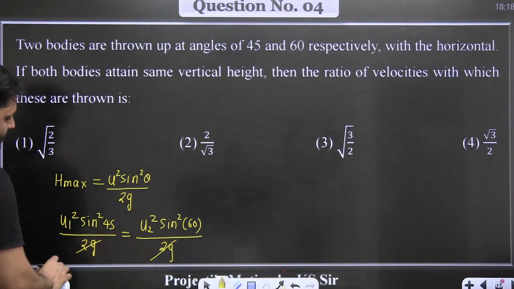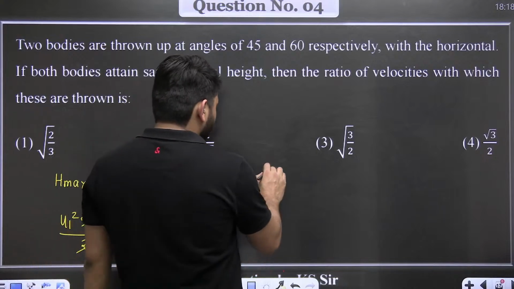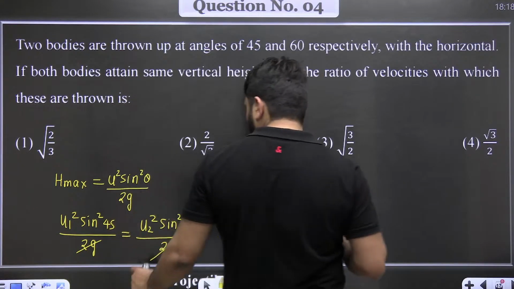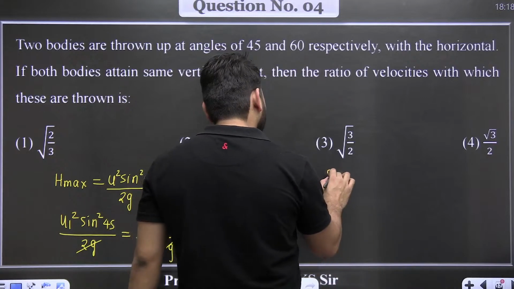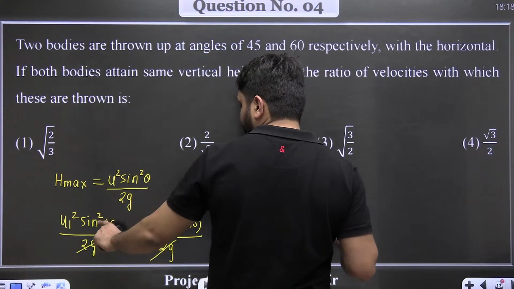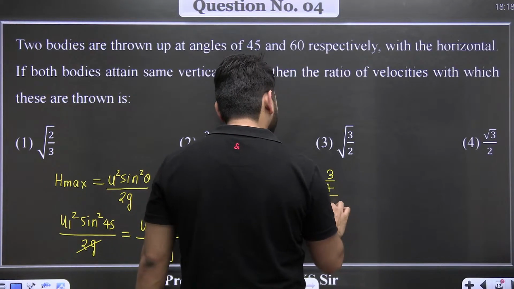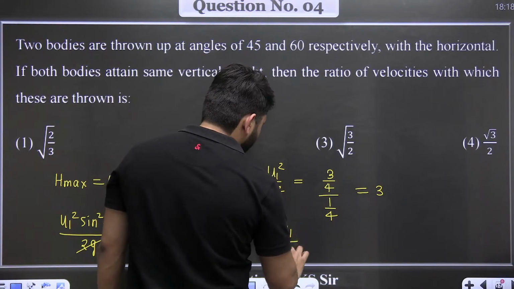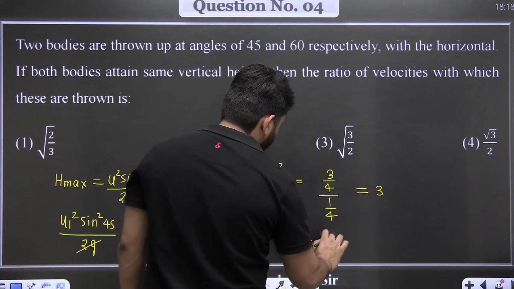So 2g and 2g get cancelled out. u1 square divided by u2 square comes out to be 3 divided by 4 over 1 by 4, so this comes out to be 3. So u1 upon u2 comes out to be root 3.